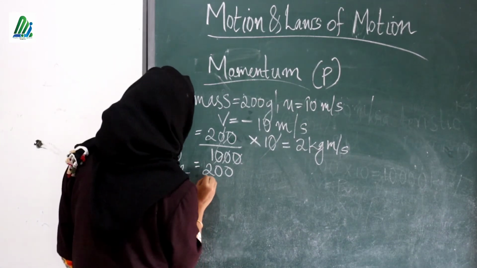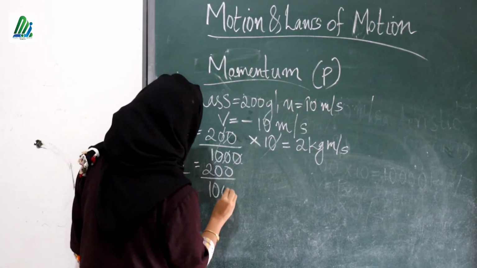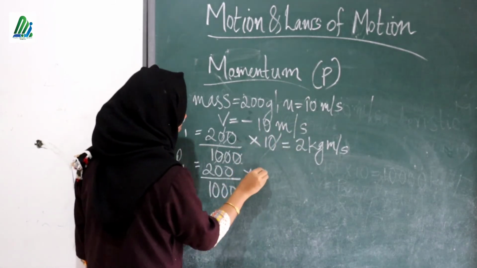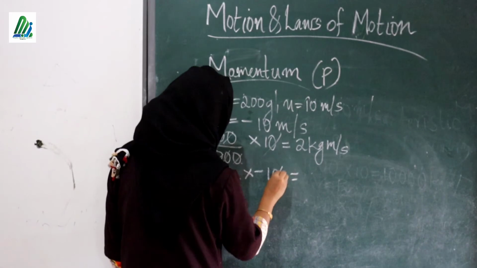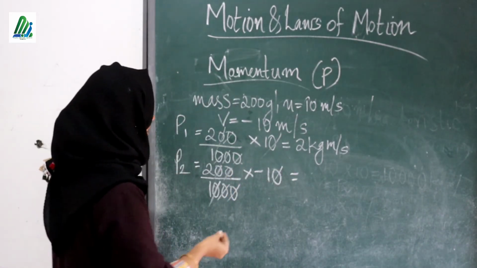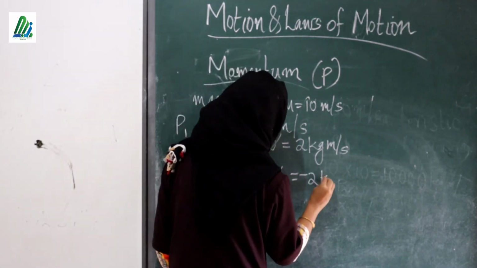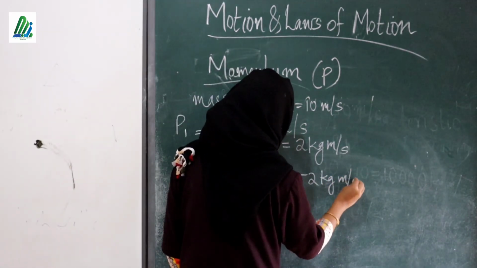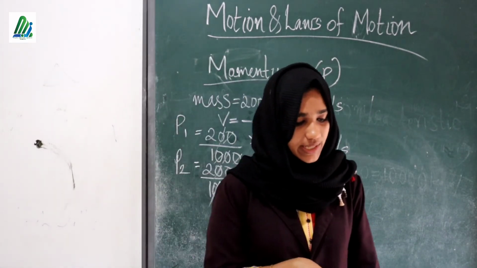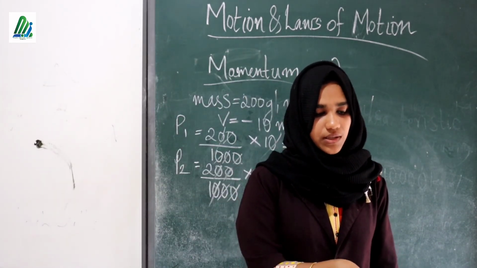That is 200 by 1000. Here the final velocity is minus 10 meter per second. By solving this, we will get minus 2 kilogram meter per second. Is it clear?